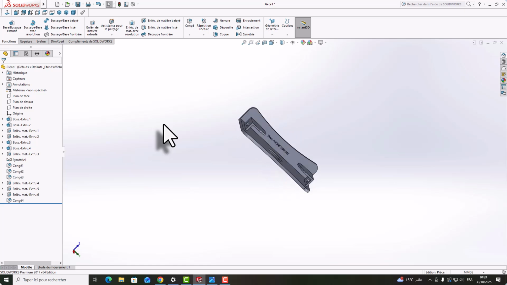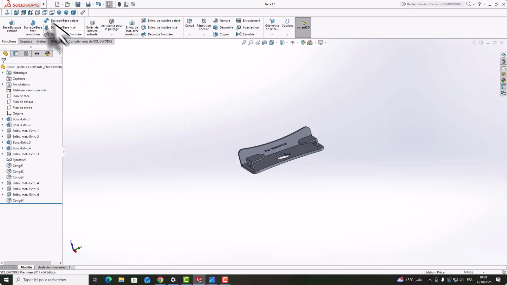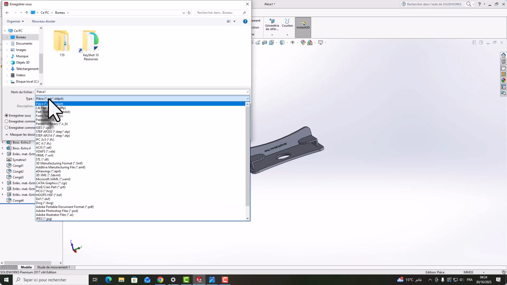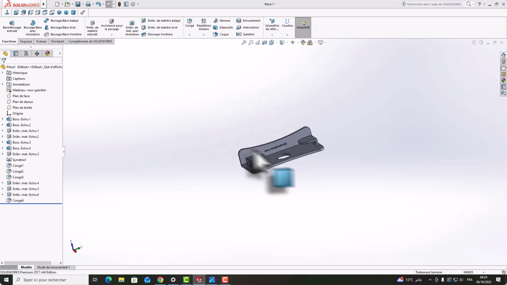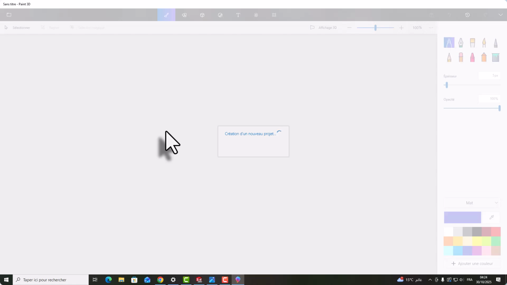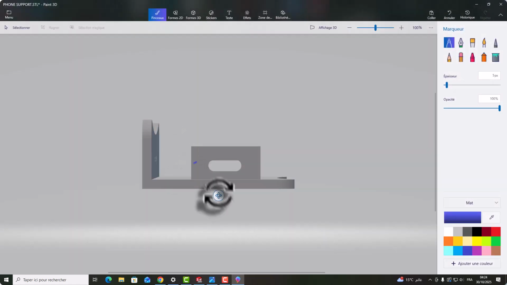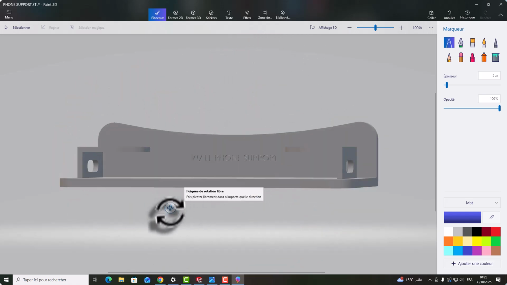It's done. Now if you wanted to print this model with your 3D printer, just you need to save this file like STL file. You go here and save, and you go to desktop. After just you need to choose here STL file like full support. Okay, yes, if you wanted to open this with Paint 3D or any software for 3D show, this is our product 3D. It's ready for printing.